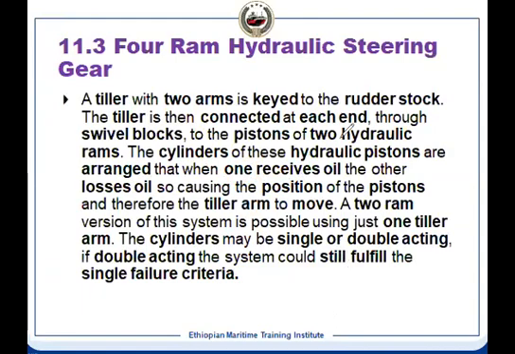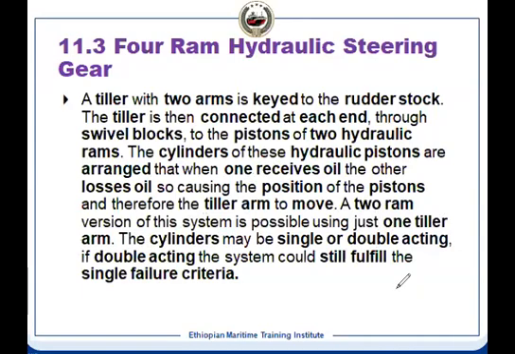And then we have two hydraulic rams on each side, and we have the cylinder and hydraulic piston inside the cylinder, and then one tiller arm. We can also have a two ram system. In that case, the other side will not be there, and there will be one set of hydraulic ram, that is a two ram system. But here it is shown as a four ram system.